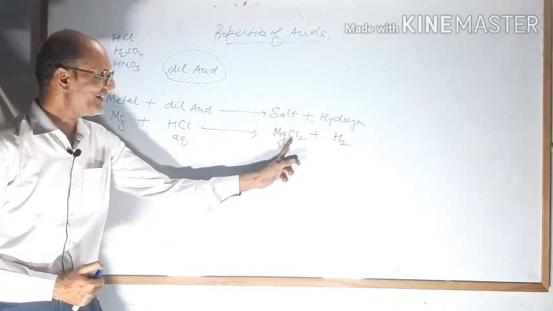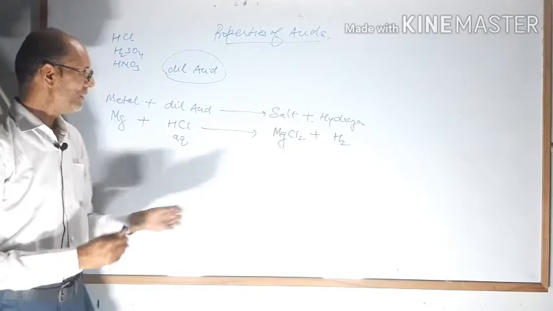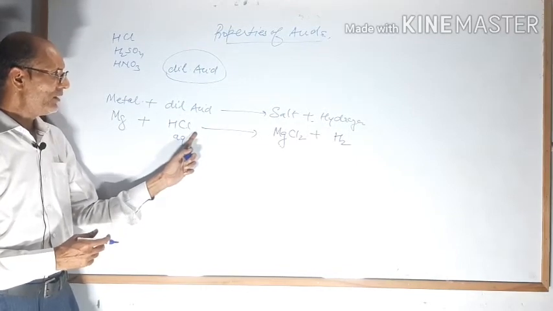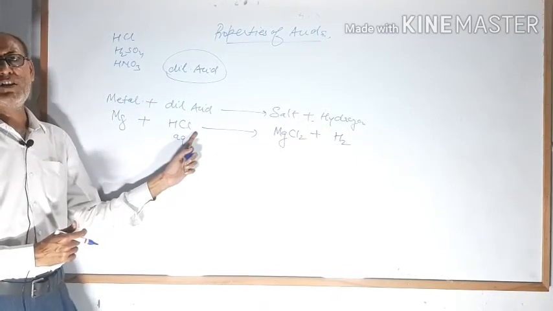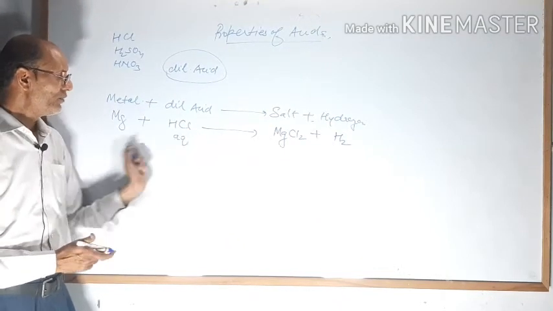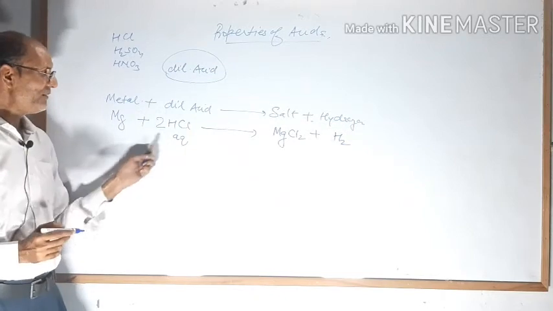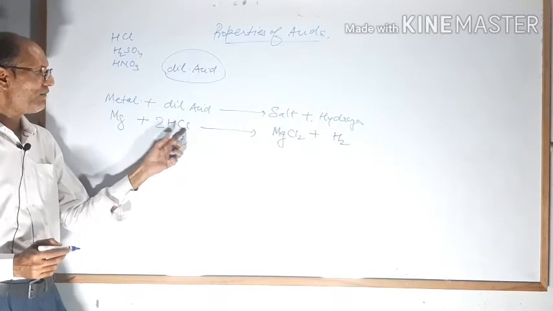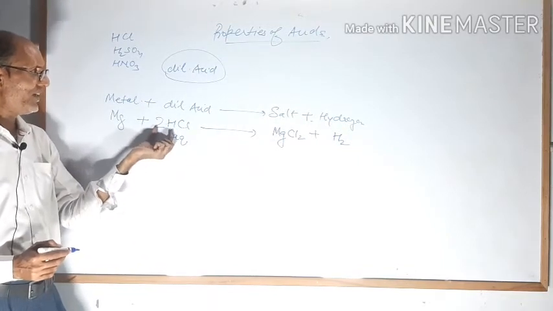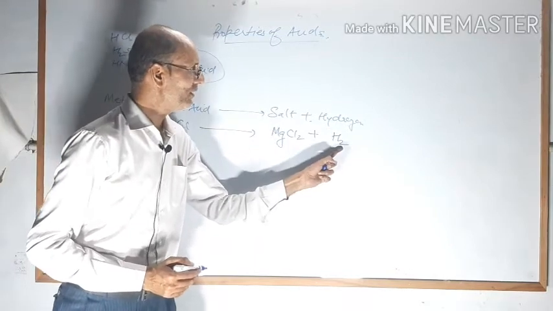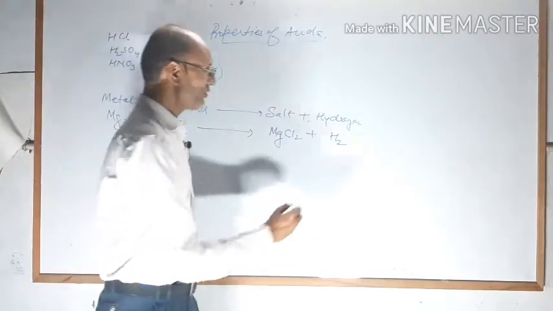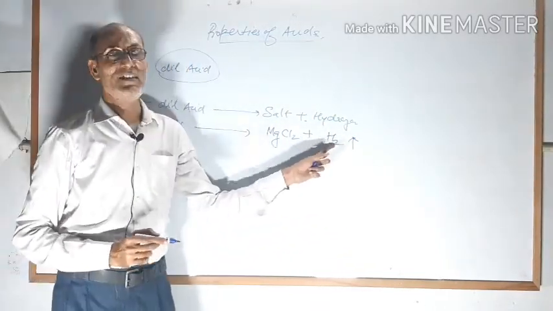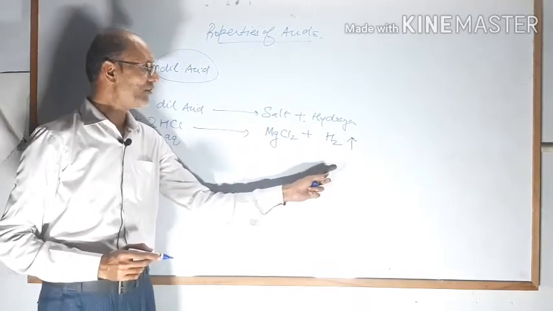See how many Cl here? There are 2 Cl. It is written here 2. So here how many Cl? Only 1 Cl, because there is nothing here. For balancing the equation, we cannot change the number written here. So we have to write 2 here. It means 2H and 2Cl. Now Cl is balanced. Now we have to check H. There are 2H here and here there are 2H. Here hydrogen gas will form, so you can make an arrow upside. This symbol indicates that it is a gas, or you can write gas also.